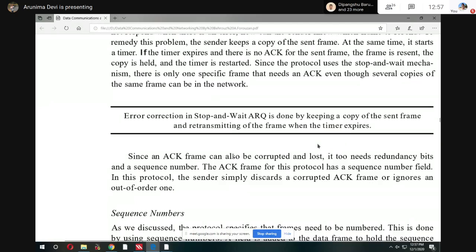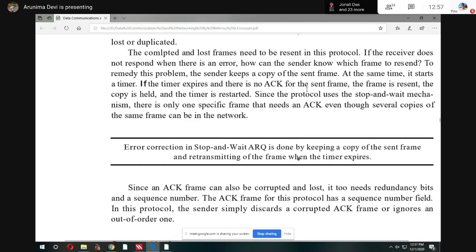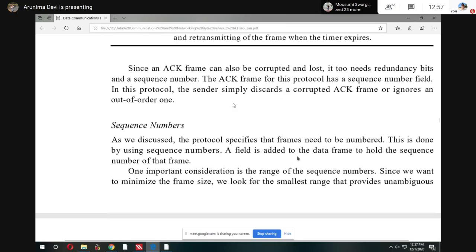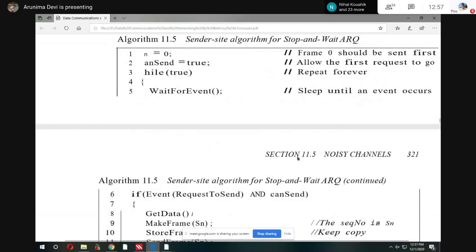In this way, for a specific time, if the acknowledgement is not received by the sender, then they again retransmit it. If the timer expires and there is no acknowledgement for the sent frame, the frame is resent, the copy is held, and the timer is restarted. The timer is restarted for the next data frame. That's why it is called ARQ. ARQ means here we have so many conditions. We have to set some conditions for acknowledgement, and some conditions for the data frame also.